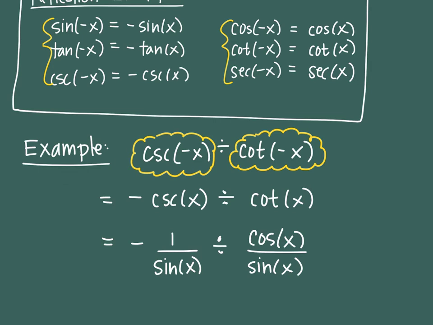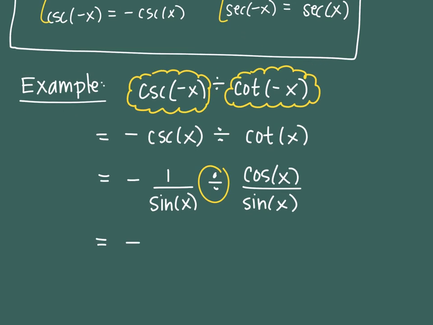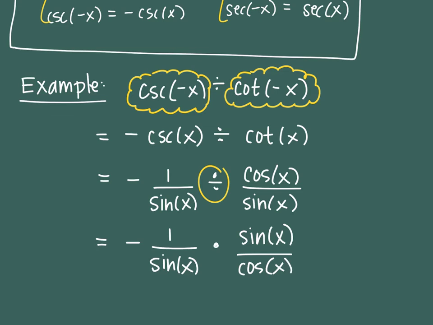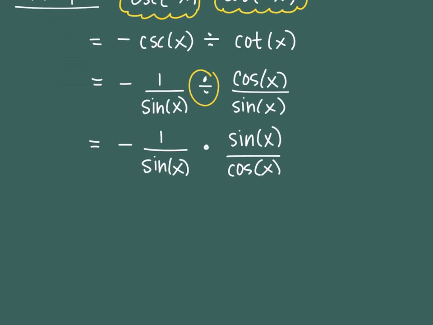So I need to replace something else, which is the division symbol in the middle. I'll replace that with a times, and then flip the second one that comes after it. Now have I replaced enough things that I can reduce? Hopefully now you see that the sines can be reduced. The numerator sine can get reduced with the denominator sine.